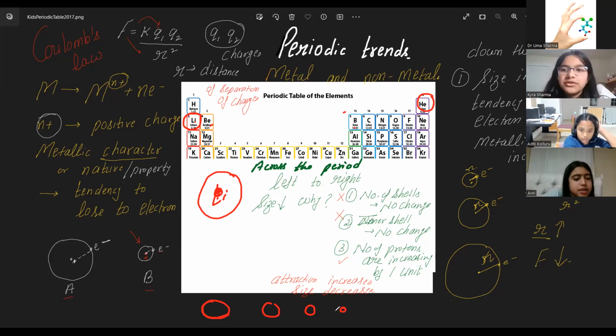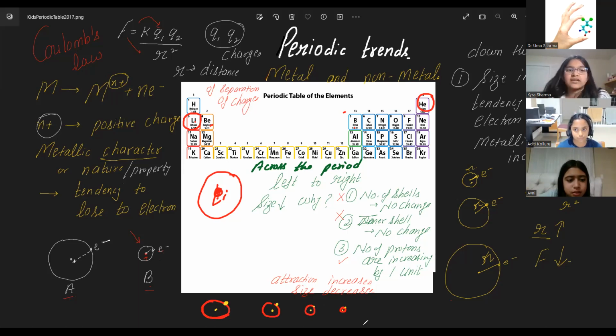It's slowly decreasing. So what is happening to the force of attraction between the outermost electron and the nucleus? It's getting stronger. So what is happening to the tendency to lose electron? It's decreasing.